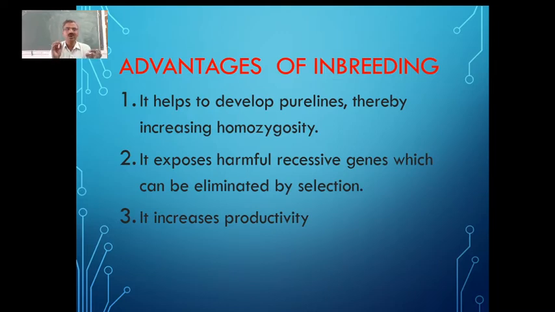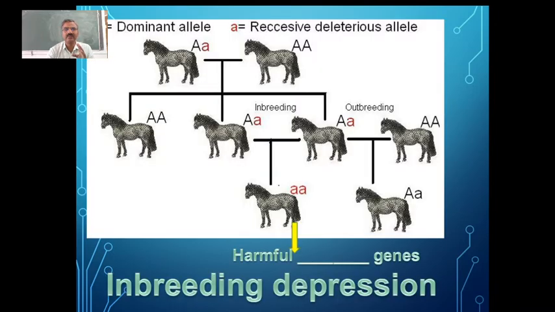Then, because we are trying to have homozygosity, inbreeding increases productivity. When we have a particular breed which has very advantageous characters, we try to have inbreeding so that we can continue the breed for generations, and that is going to improve the productivity. So that's what is being done in inbreeding.